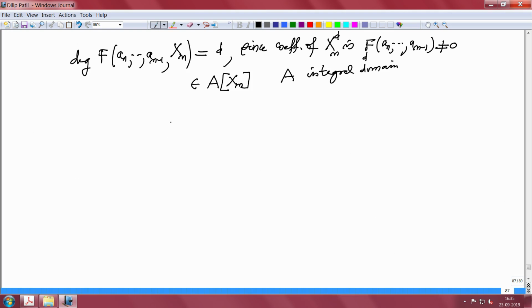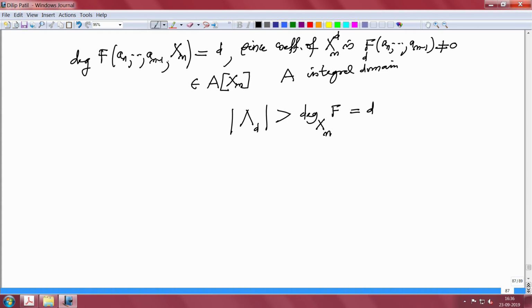So, this polynomial cannot have more than d zeros, but the cardinality of that set, capital Lambda_n, is more than the degree of f in x_n, which is this degree d.